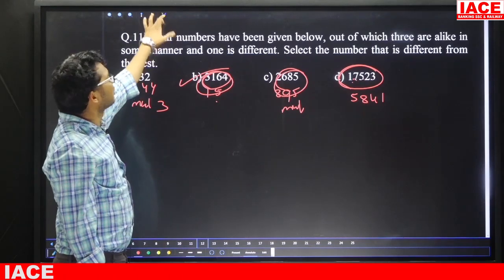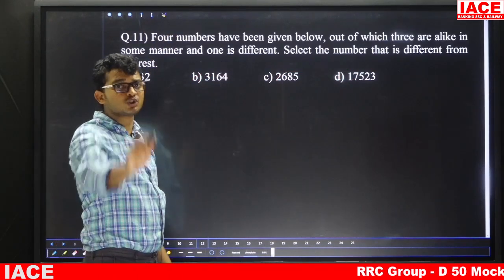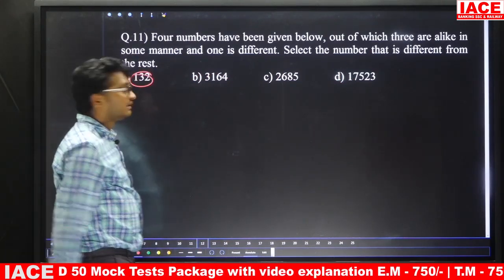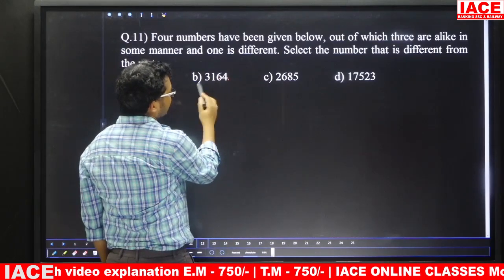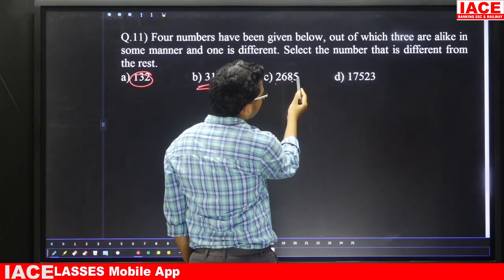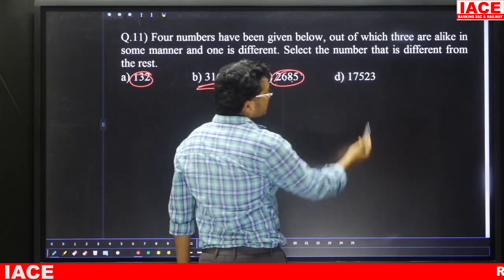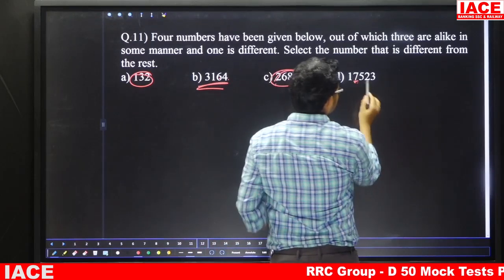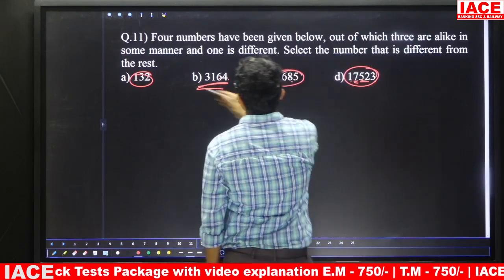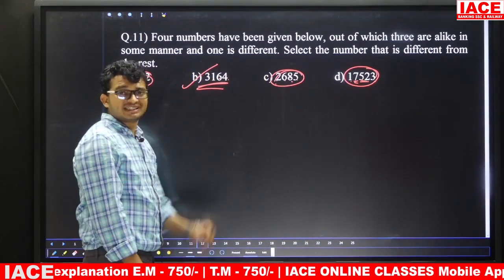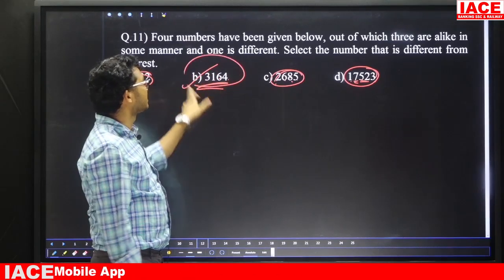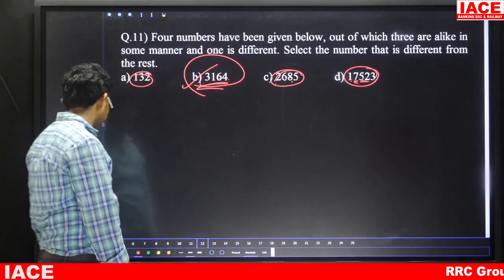Otherwise, friends, the divisibility rule of 3 is what? The sum of all digits is divisible by 3. Suppose 2 plus 3, 5 plus 1 is what? 6, divisible by 3. Here the sum is how much? 10, 14, it is not divisible. Here the sum is how much? 6, 20, 16, 21, divisible by 3. This one is what? Here 7, next here 7, 14, next one is what? 17, 18, this one also divisible by 3. So the answer is what? Option B. So the sum of all digits should be divisible by 3, but it is not divisible by 3, so the answer is option B.